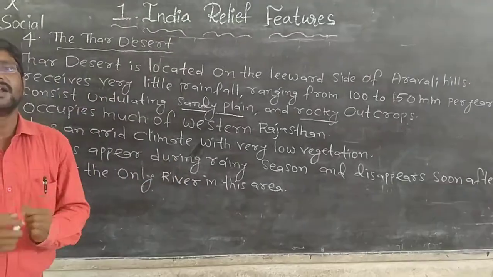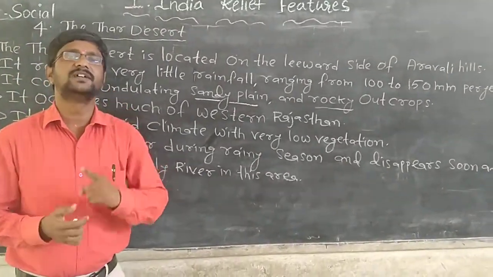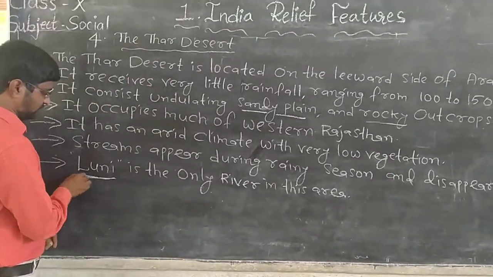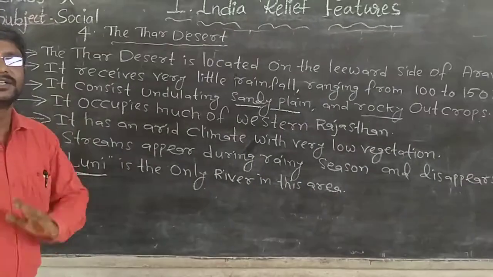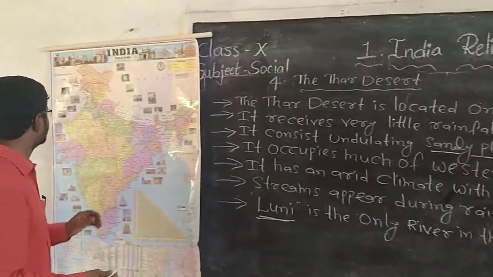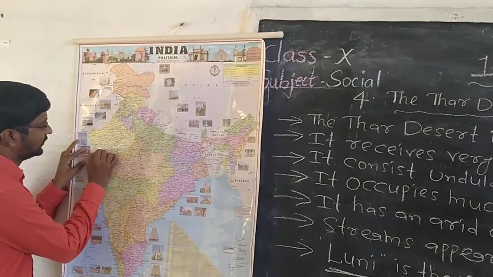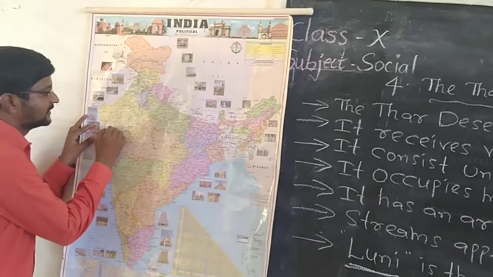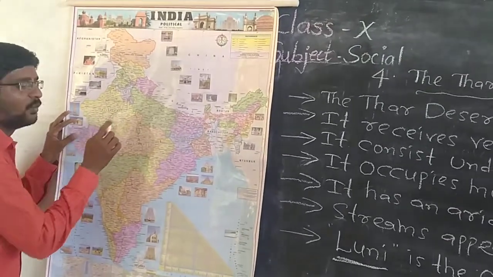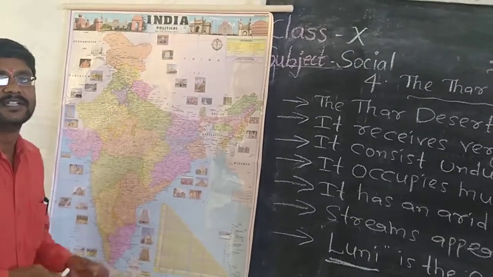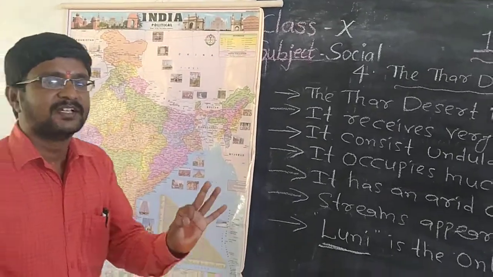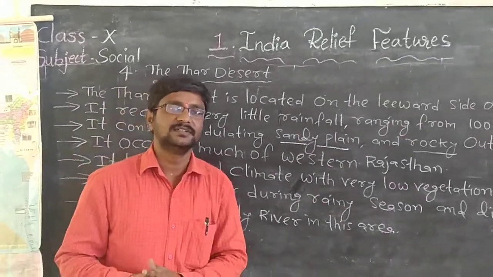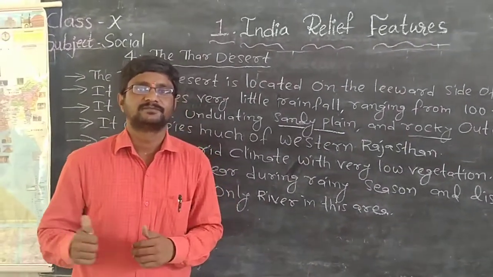There is only one river in this region. Do you know what is the name of that river? Luni. Luni is the only river in this region. See, if you look here, this is the Luni river. In which state is it? It is in the state of Rajasthan. This is the only river that appears in this region. So tell me, what is the name of the river in the region of Thar Desert? Luni is the only river in this Thar Desert. Okay.